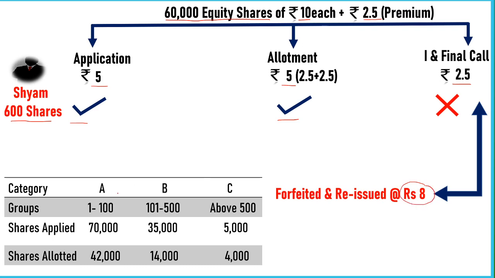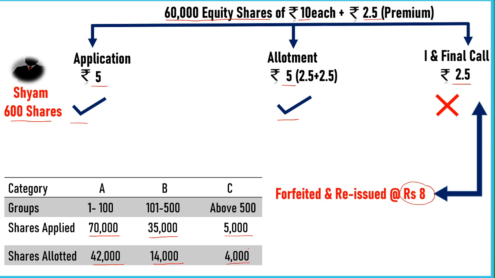Now the company distributes shareholders in 3 categories. In category A, who apply for less than 100 shares, the company received 70,000 share applications and allotted 42,000 shares. In category B, who apply for more than 100 shares but less than 500 shares, the company receives applications for 35,000 and allotted 14,000 shares. And in category C, who apply for more than 500 shares, the company receives 5,000 share applications and allotted 4,000 shares.